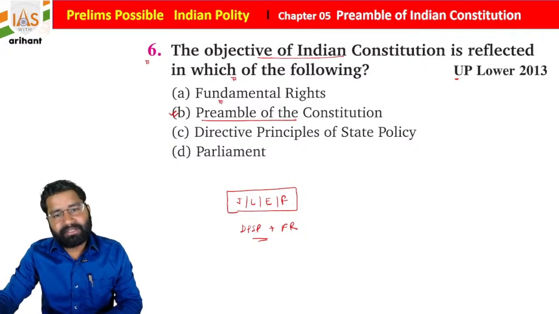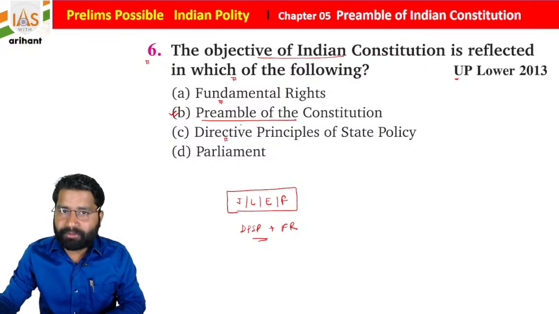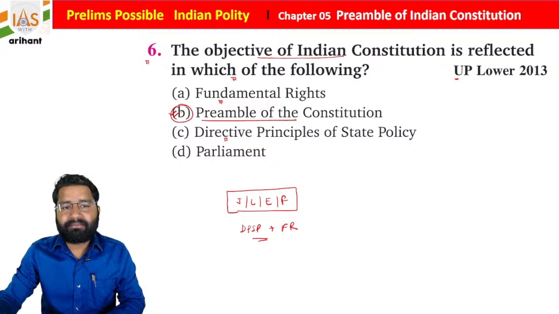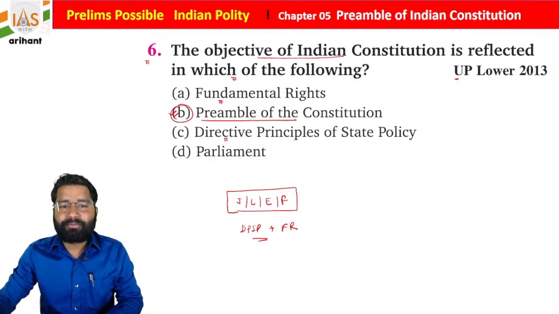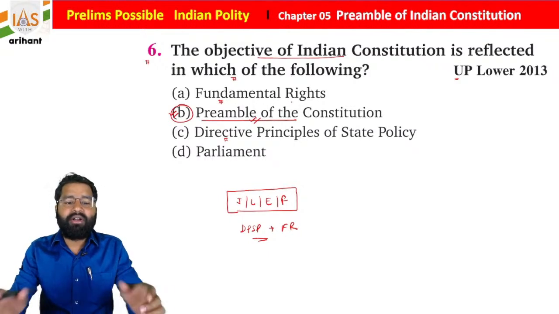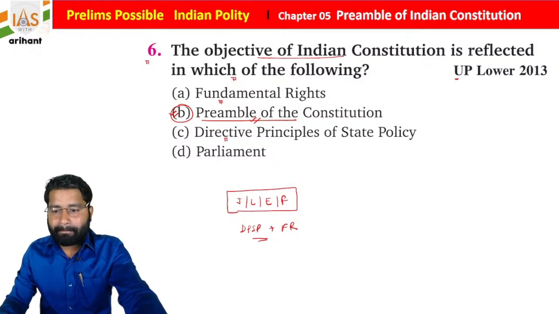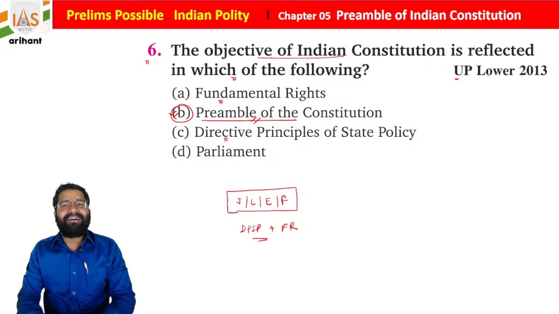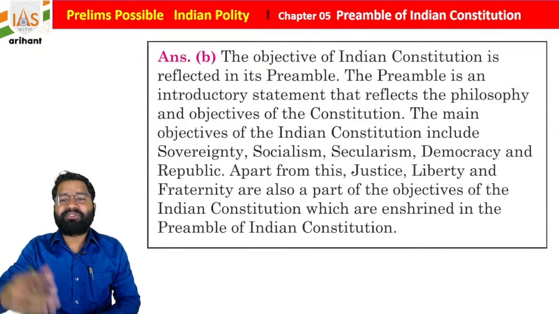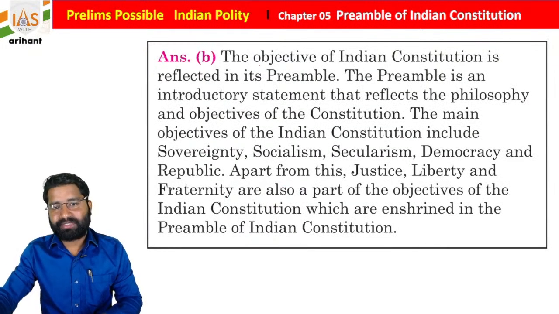It is in fundamental rights also and in directive principles of state policy also. But you have to choose one only, so the preamble of the Indian Constitution contains all this information. I hope you are all getting it. It is very simple, very easy, and very important to remember. Now I'm going to give you the explanation for the same part, students. The objective of the Indian Constitution is in its preamble.